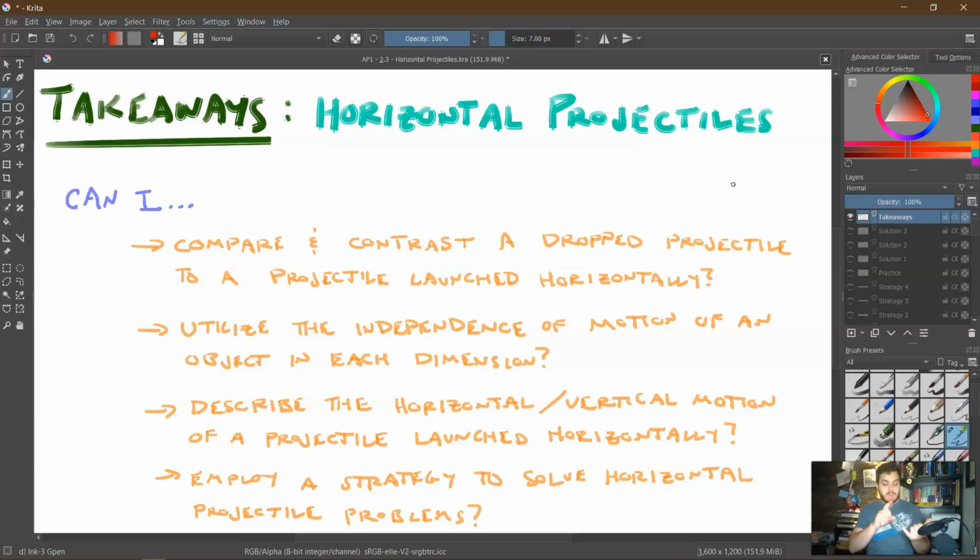Basically saying, 1, identify your givens and unknowns in each dimension. 2, solve for time in one dimension, usually the dimension that what you're looking for is not in, and then take that time, put it in the other dimension, and solve for what you want.